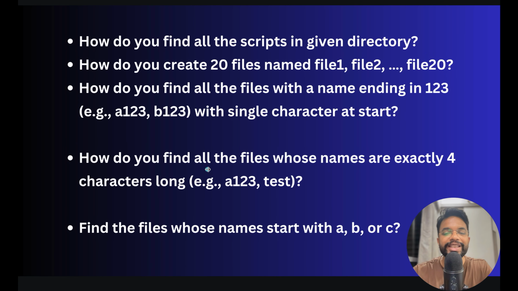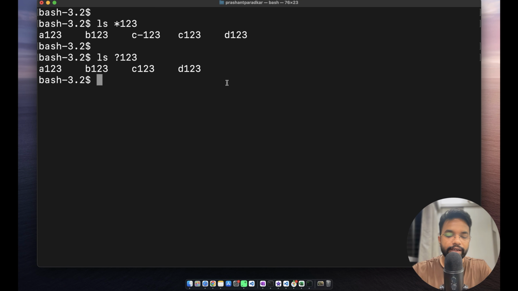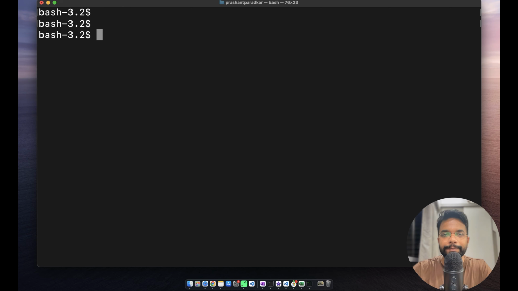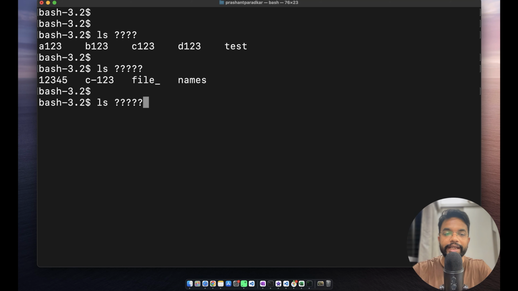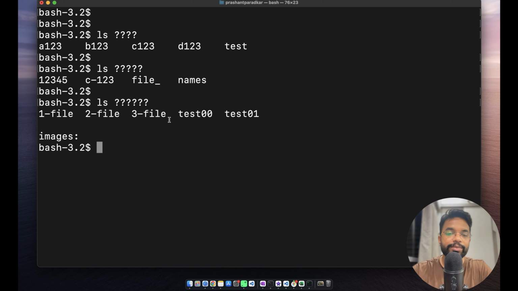Now question number 4, how do you find all the files whose names are exactly 4 characters? We already know that for a single character we can use the question mark. So for this query also we can use ls with the question mark 4 times, which means all the files whose names are exactly 4 characters. If I hit enter, it gives me only files with a 4 character length. If I do 5 question marks, it gives me the 5 character ones. Similarly, I can try 6 also, and it gives me, let's say, test00, which means 6 character length.